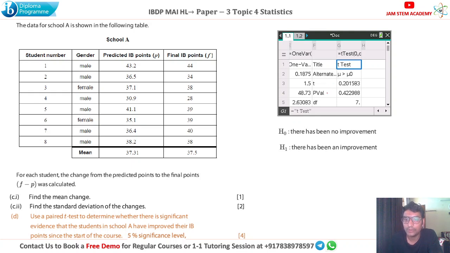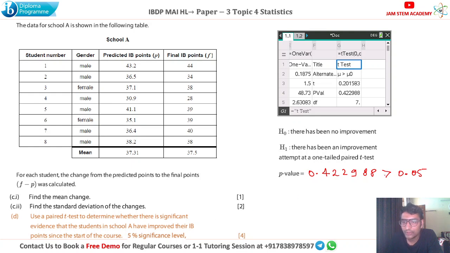Now, we need this p-value. What is the p-value? 0.42298 is the p-value. And we have to compare it with what? The 5% significance level. So our p-value is 0.422988, which is obviously more than 0.05 because we have to compare it with the 5% significance level.